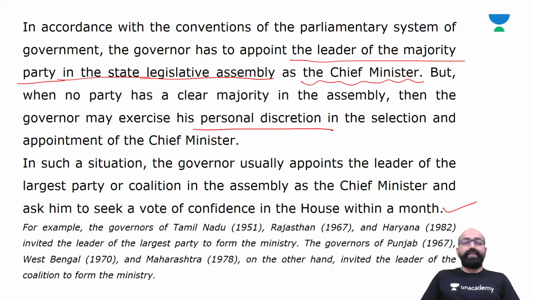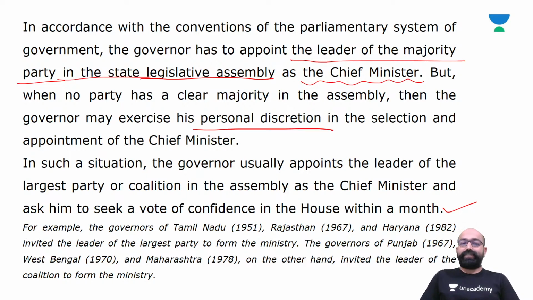So for example, the governors of Tamil Nadu in 1951, Rajasthan in 1967 and Haryana in 1982 invited the leader of the largest party to form the ministry, whereas the governors of Punjab in 1967, West Bengal in 1970 and Maharashtra in 1978 invited the leader of the coalition to form the ministry.